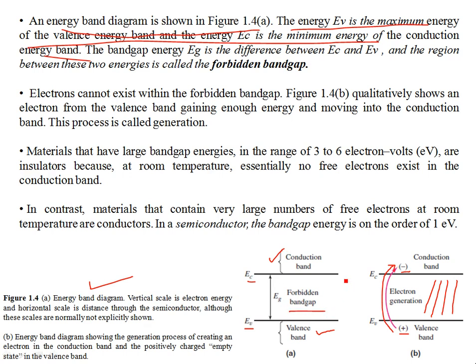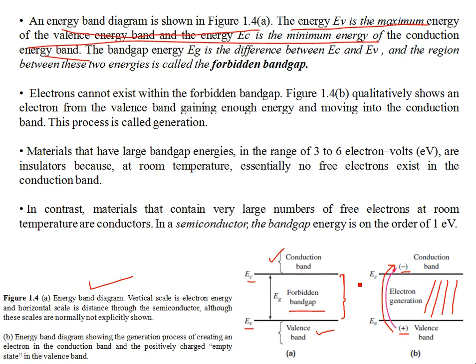Now this forbidden gap in a typical insulator can be more than, for example, 3 electron volts, typically 3 to 6 electron volts, which means that for an insulator you don't have enough thermal energy at room temperature, ordinary temperatures, to provide free charge carriers. The electrons are bonded in a compound and they cannot break free even with the application of a small electric field or temperature, so they cannot contribute to conduction.